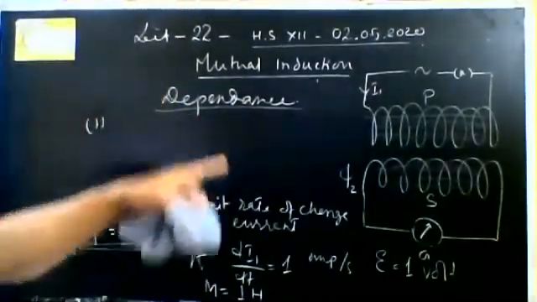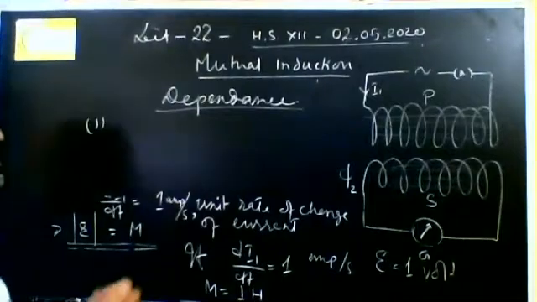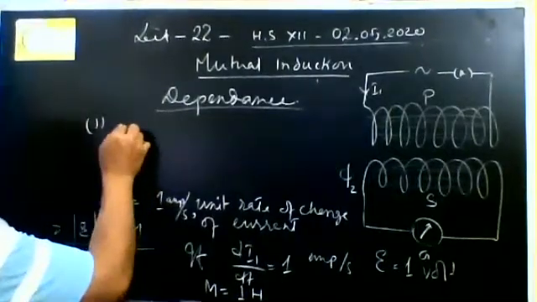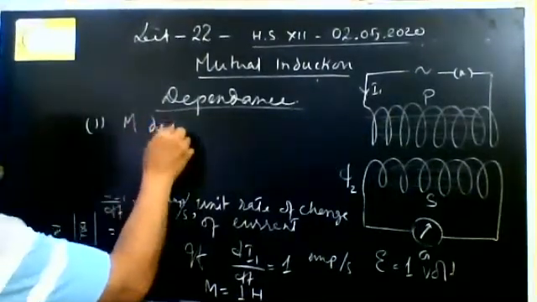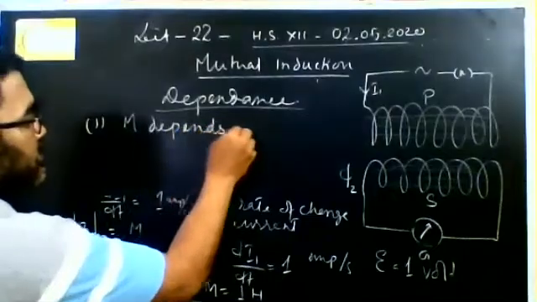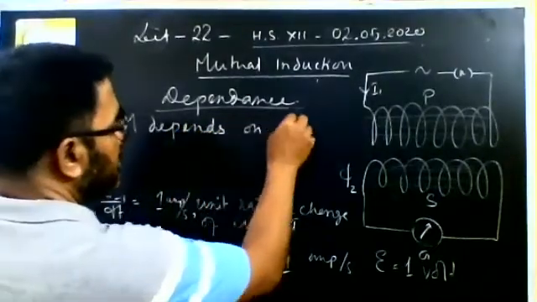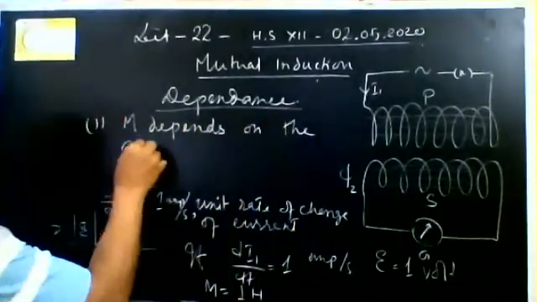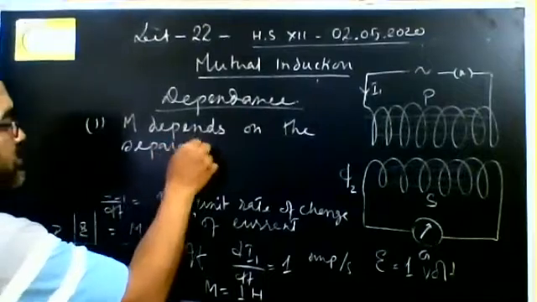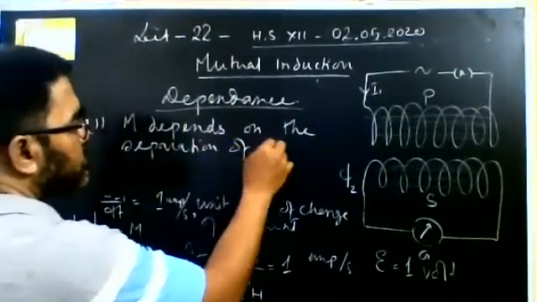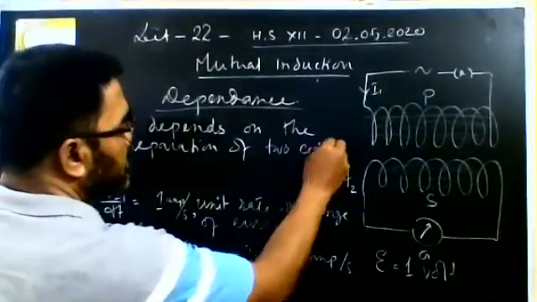Similar to the case of self-induction, here also M depends on the separation of two coils.